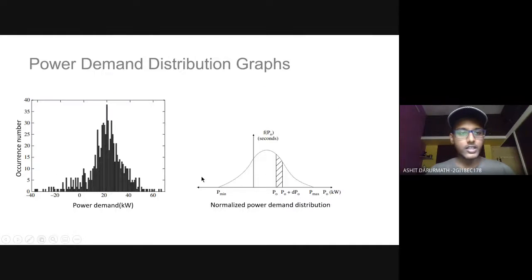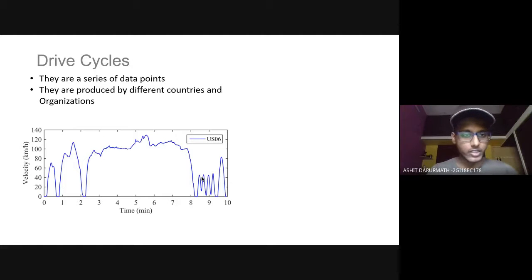The next slide shows the power distribution graphs. This graph is also very important because this power demand versus occurrence number graph is plotted through drive cycles. Drive cycles are nothing but a series of data points. We usually use drive cycles in simulating the expected range of the vehicle, and these are produced by different countries and organizations. Some European countries produce them theoretically, and some produce them from surveys and so on.